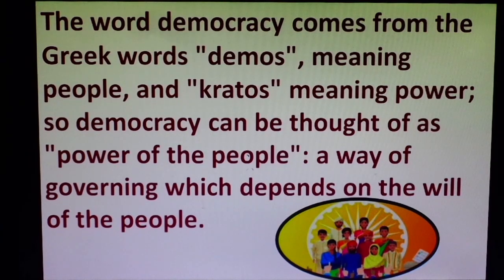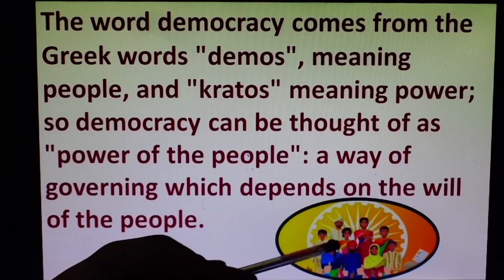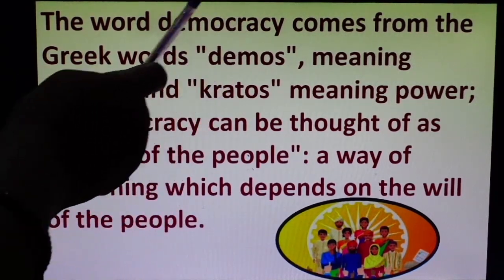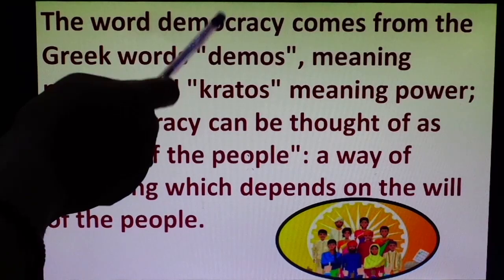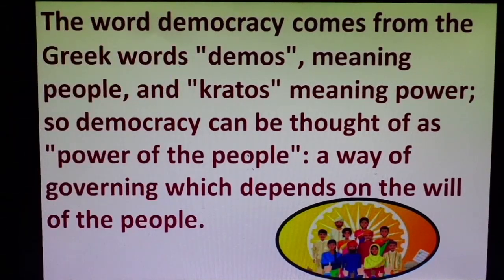This is our duty, the duty of the people of a democratic country. And it is the duty of the government, the political parties, and the leaders to think about the welfare of the society and the welfare of the people. This is the complete meaning of democracy. Now students, in the next slide, I will explain to you the features of democracy.